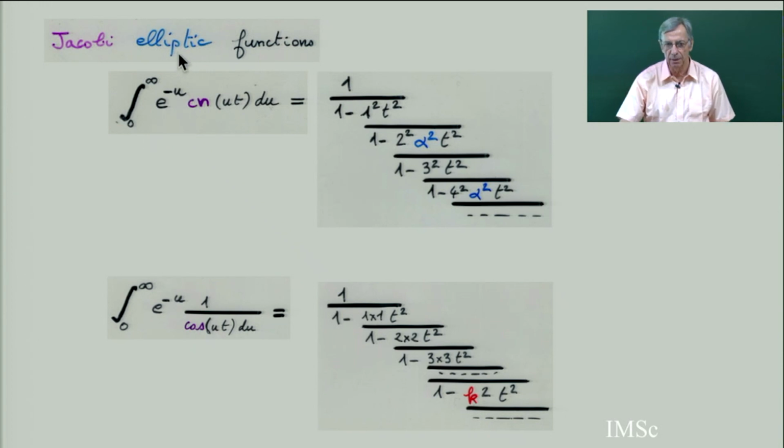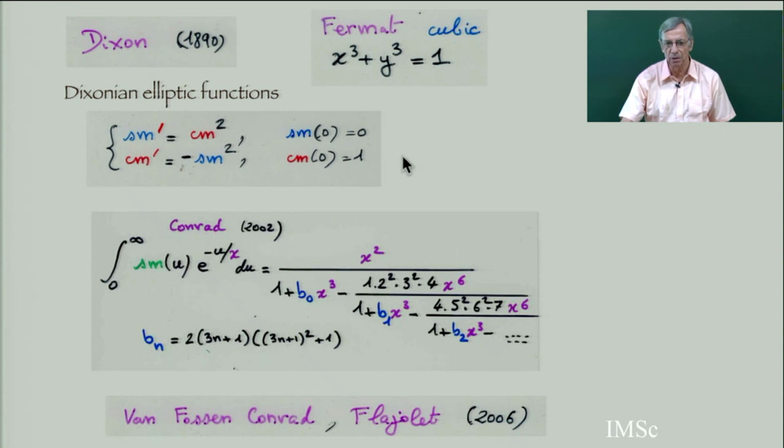We finished this by mentioning, as a complement, because I don't give any proof of this, that it is possible to expand the Jacobi elliptic functions, these cn, sn, dn, in a continued fraction. And you see, if you take the parameter alpha equal to 1, for example for cn, you get back the second continued fraction.